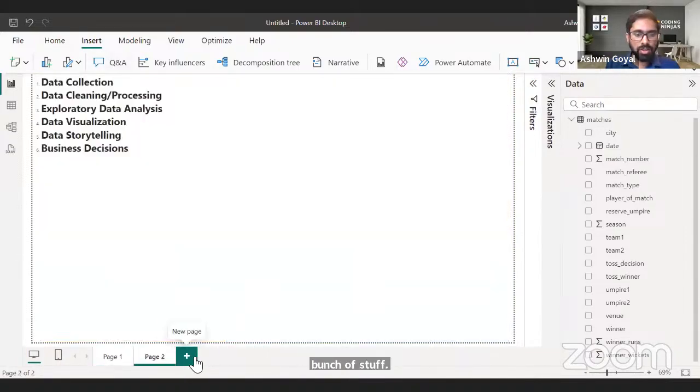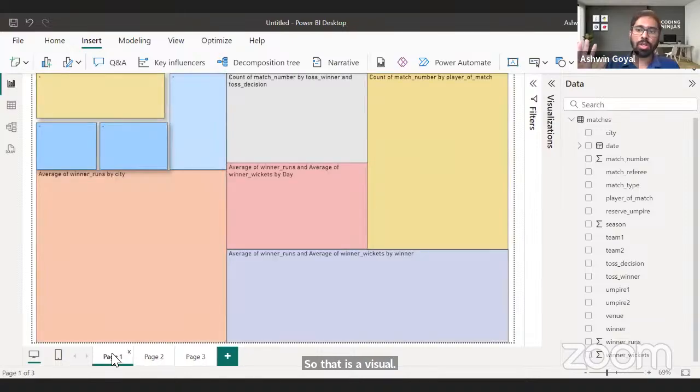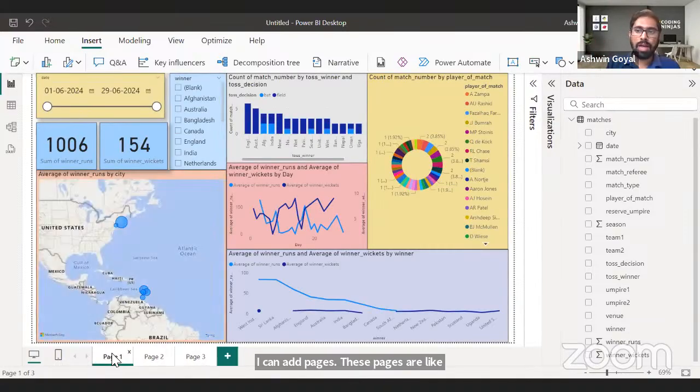I can add pages. These pages are like chapters to my story, right? This is like a book. Every book tells a story, and in every book, you can have chapters. So these pages in Power BI are like chapters in your book, in your story. So Power BI is the perfect tool for data storytelling. All right. So I think broadly, that gives me some idea of the kinds of trends I want to see